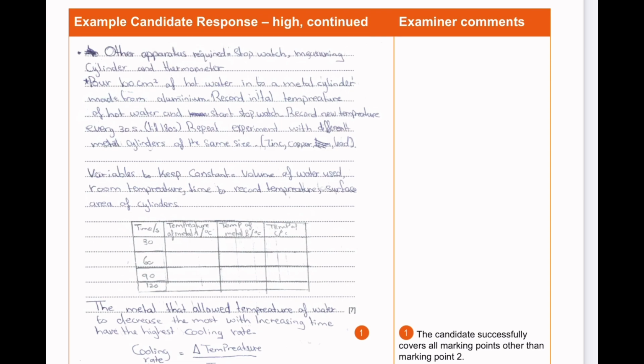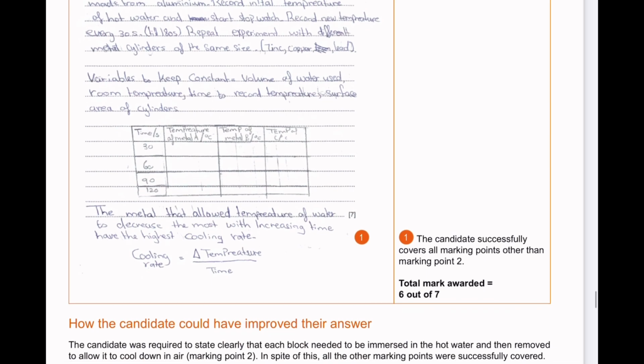These are all very very good answers. उसके बाद उसने टेबल प्रोवाइड किया हुआ है. उसमें उसने हेडिंग्स के साथ साथ अपने SI यूनिट्स भी प्रोवाइड किए हैं. Like I said, that's very important. Then we've been told the metal that allowed the temperature of the water to decrease the most with increasing time has the highest cooling rate. और उसने अपनी एक equation बनाई हुई है. Cooling rate is change in temperature upon time.